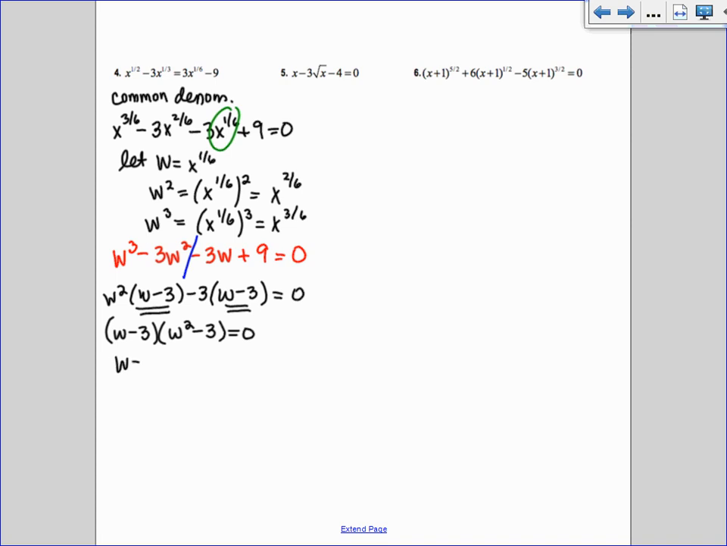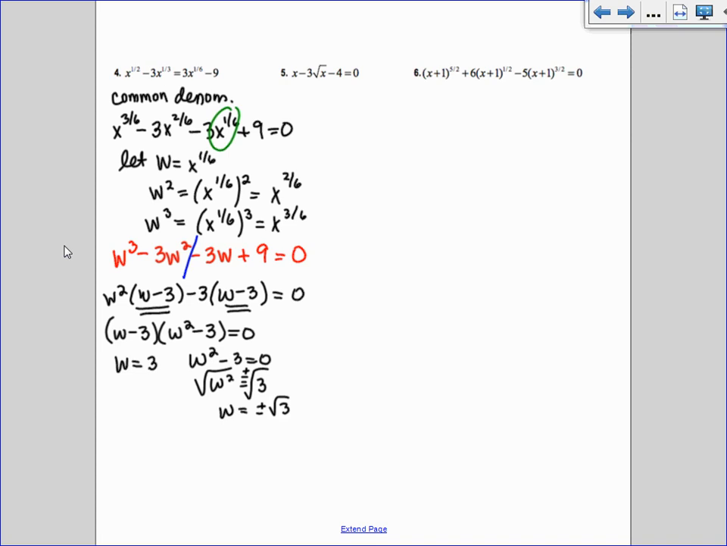So I get w equals 3, and then the other one's a little bit harder. I have w squared minus 3 equals 0. I'm going to add the 3 over. I'm going to take the square root of both sides, and I'm going to do plus or minus. So I get w equals plus or minus the square root of 3. I'm sure that you all did not do this in Algebra 1. Did anybody do this in Algebra 1? It's pretty new, right? Pretty tough stuff.